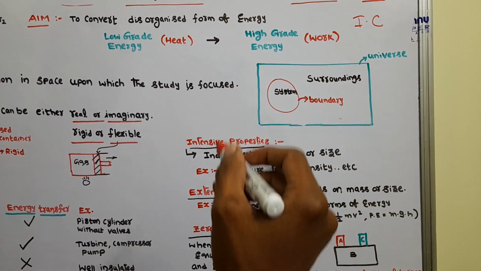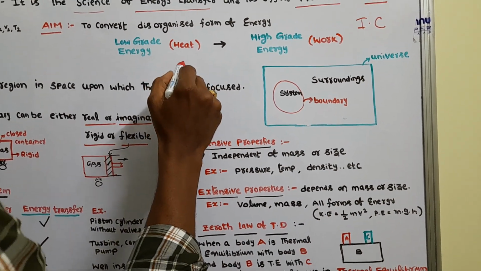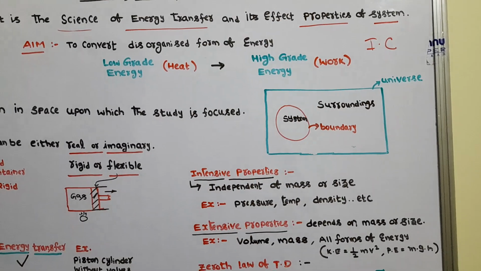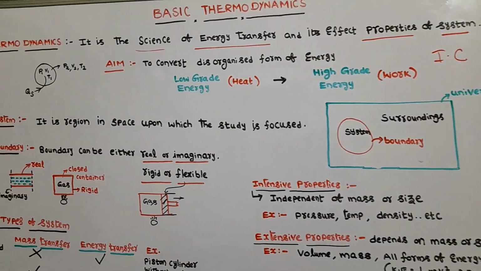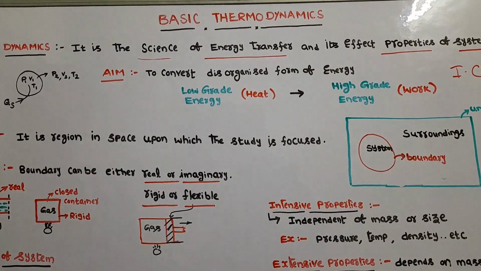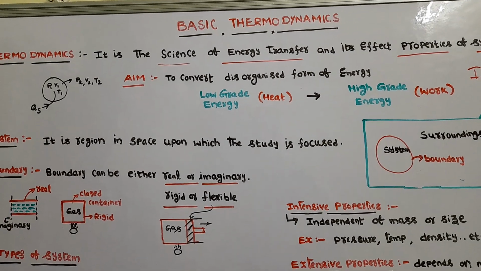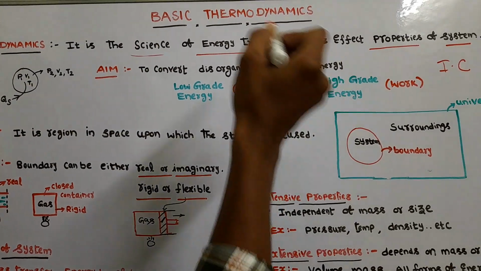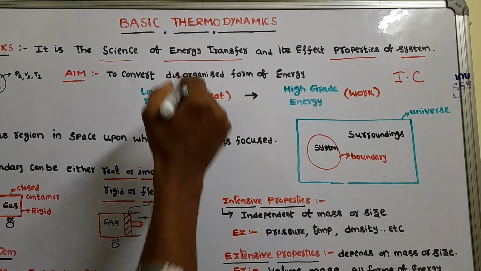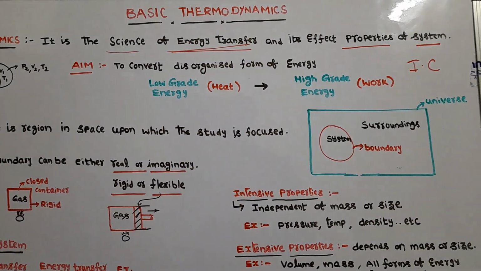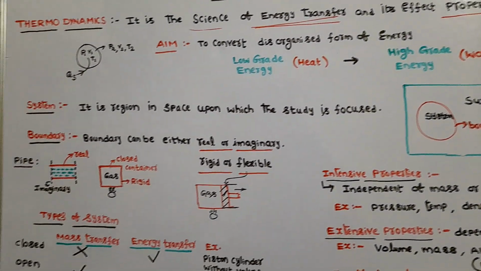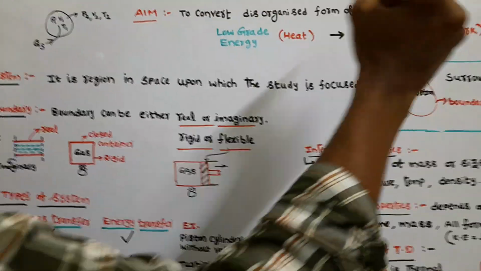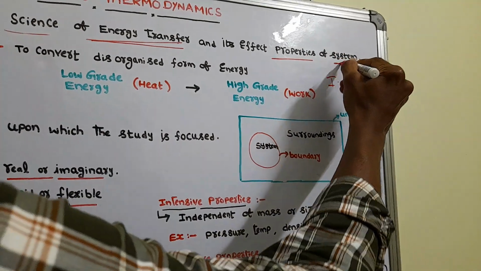So like this, heat is converting to work. So in thermodynamics we use it to study the properties while transferring the energy. Okay, clear?